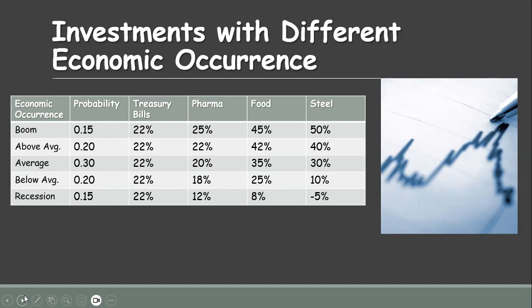In case of pharma, during the boom, we have a return equal to 25%, in recession, it dipped to 12%. Similarly, in case of a food sector investment, it decreases from 45% to 8%. In case of steel, it decreases from 50% to minus 5%.